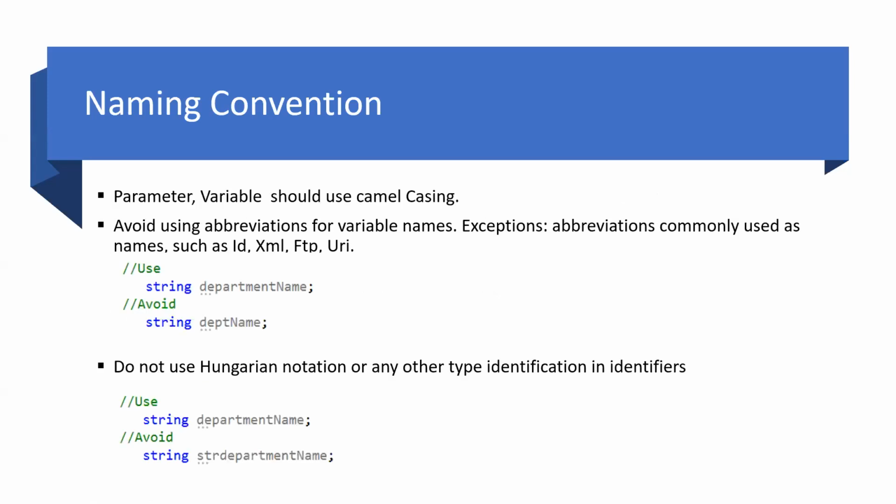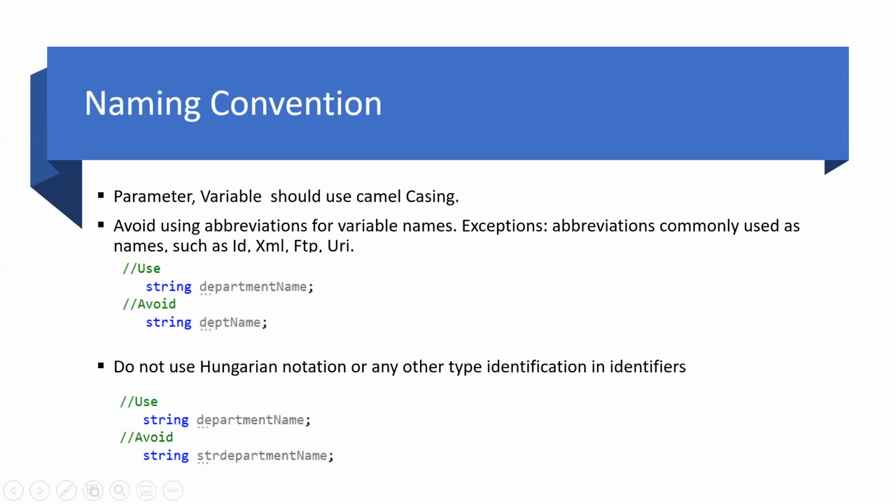Okay. So our parameters and variables should be in camel case. Camel case means the first letter of the word should be small and the rest of the words can be caps. So in this example, we can see D is small, and in the next word, name, N is capital.